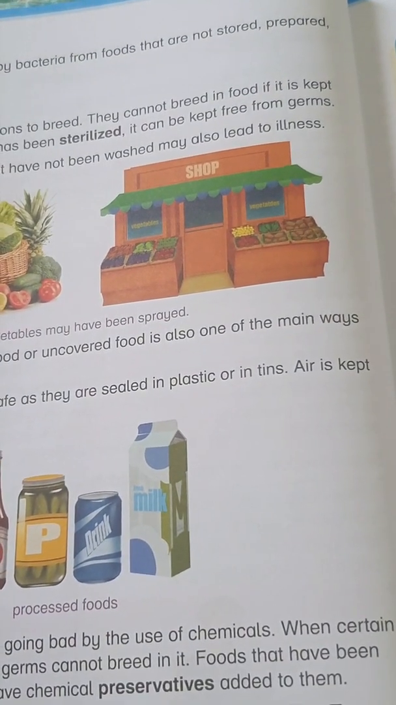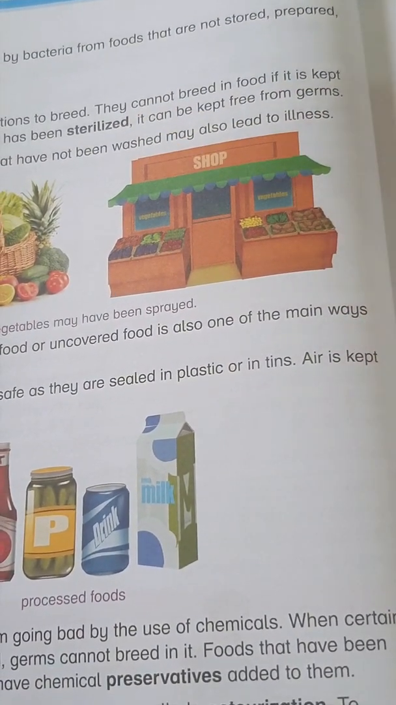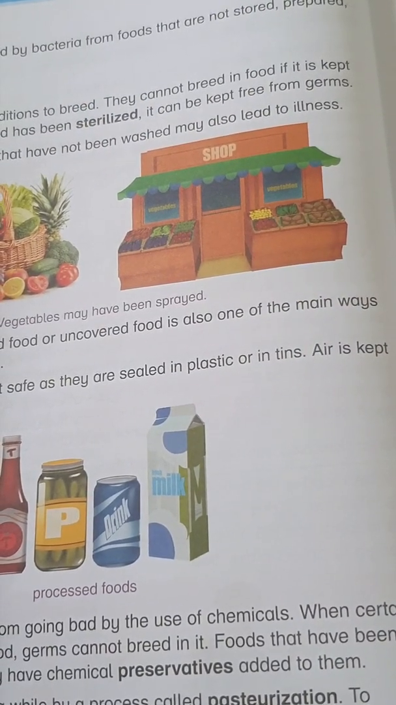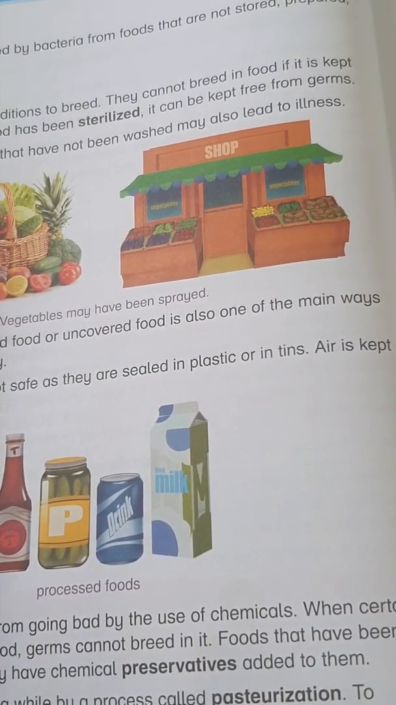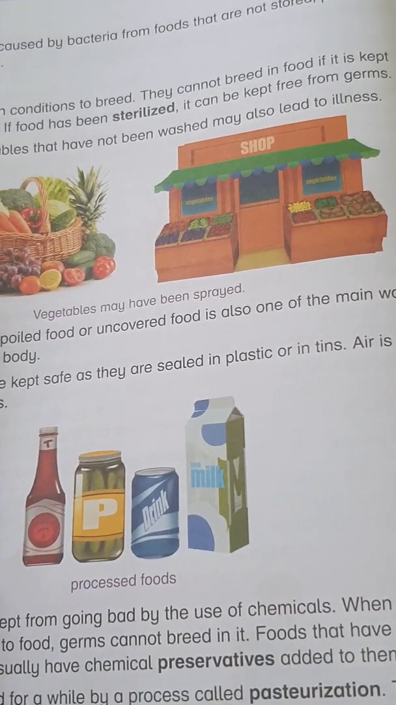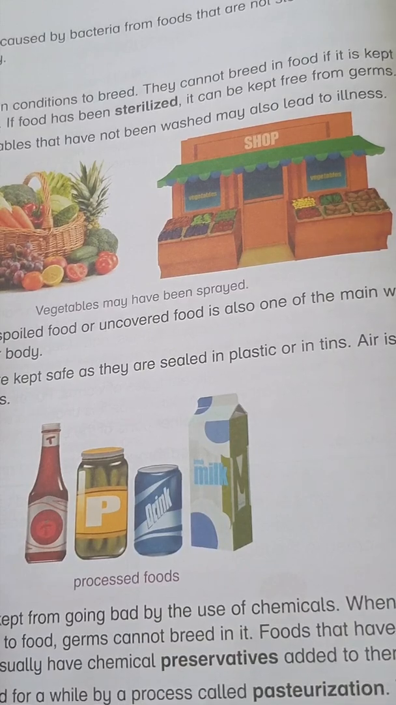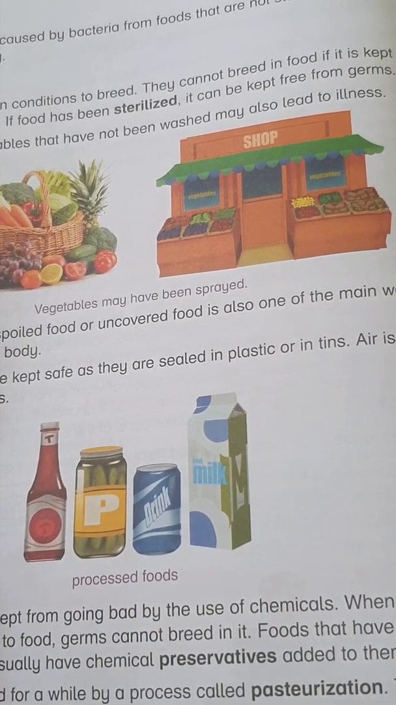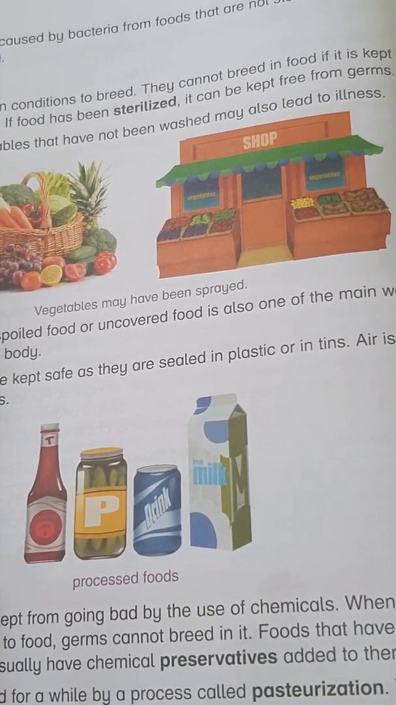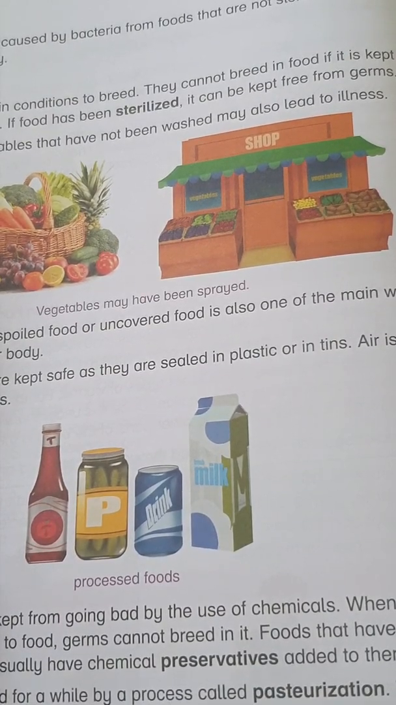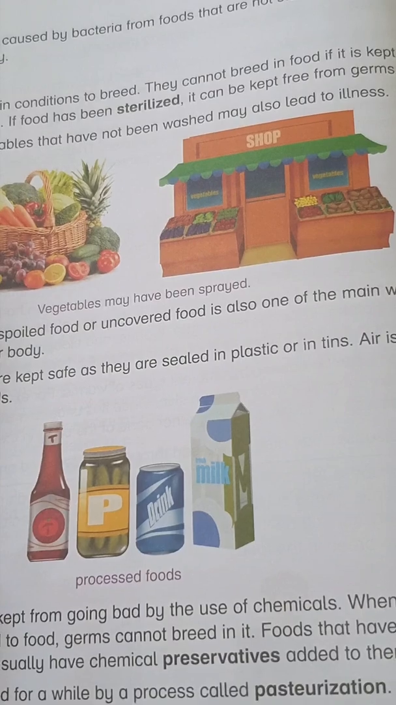Germs in food. Germs need certain conditions to breed. Breed means grow and multiply. They cannot breed in food if it is kept very dry or frozen. Same as our chicken, mutton, fruits and vegetables are stored in the fridge. As far as they are healthy and fresh, we can take them. If we leave them outside, they are not healthy anymore.